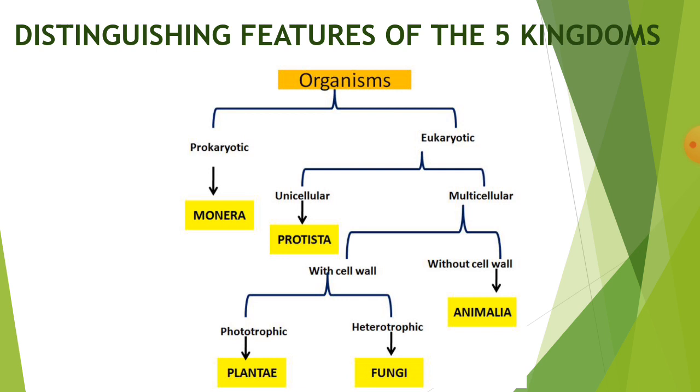Now, the multicellular organisms are further divided into two categories, whether they have a cell wall or they do not have a cell wall. If they do not have a cell wall, then they are animals, they are human beings, they are included in the Kingdom Animalia. And if they have a cell wall, then they might be phototrophic or they might be heterotrophic. If they are phototrophic, they are included in Kingdom Plantae. And if they are heterotrophic, they belong to Kingdom Fungi.